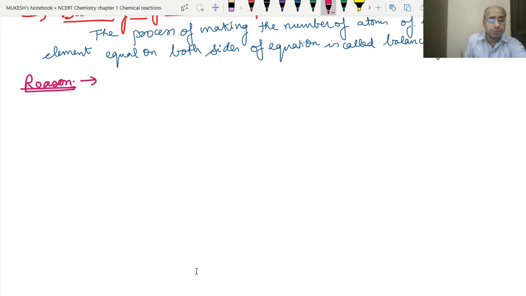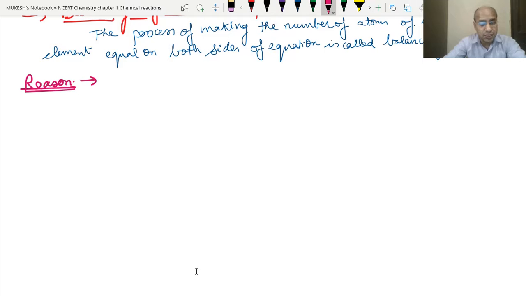The reason is basically what I just told you: we have studied in the 9th the law of conservation of mass. And what does that law say? That the mass of the reactants before the reaction and the mass of the products formed after the reaction are equal. If we have an unbalanced chemical equation, that means they will not be equal. So we make the equation balanced to satisfy the law of conservation of mass. When we balance an equation, the law of conservation of mass is satisfied, because on both sides the mass will become equal.